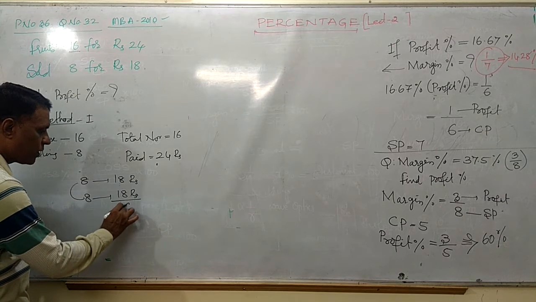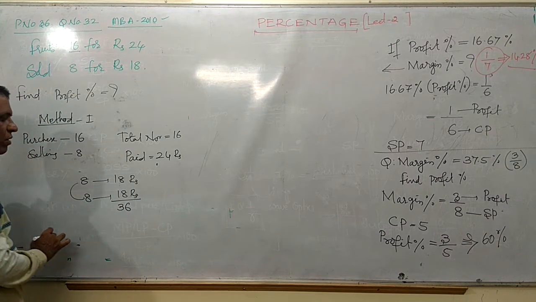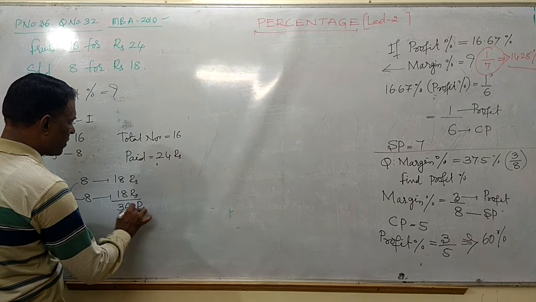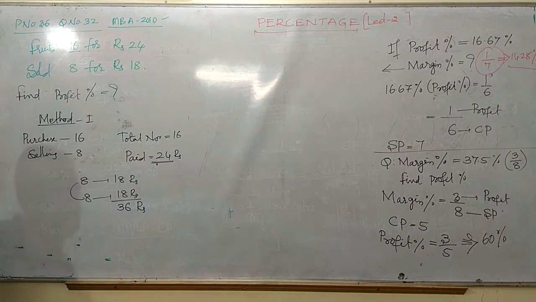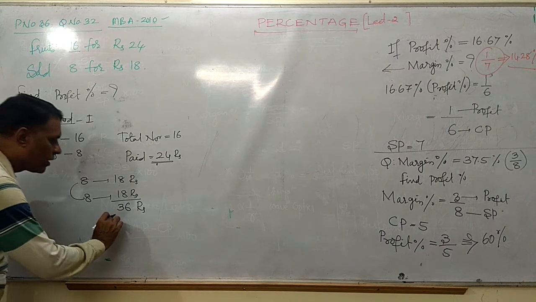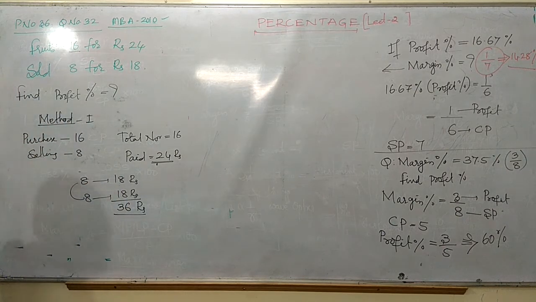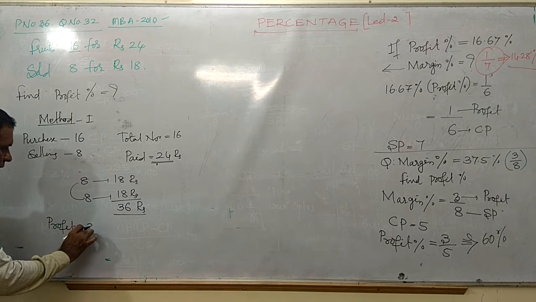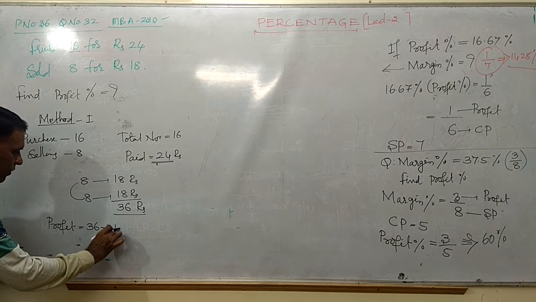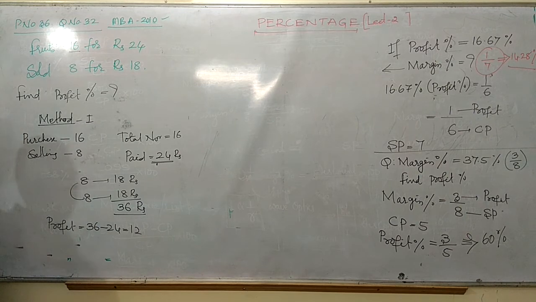Total you have collected 36 rupees, and you have invested 24 rupees. Here the profit is 36 minus 24, which is 12 rupees profit, friends. Then profit percentage is nothing but